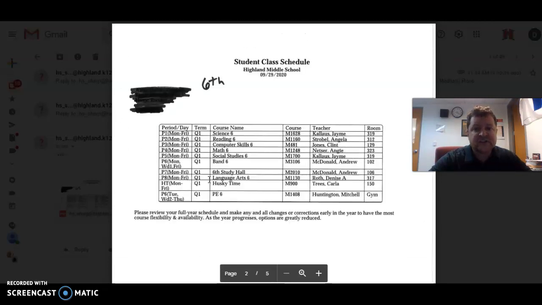So I'm going to show you another 6th grade schedule. This one has a student that is in band. Looking at 6th period again, Monday, Wednesday 1, and Friday, this student is going to attend band. As I said earlier, the week of October 5th will be a Wednesday 1 week, or a W1 week. So this student is going to have band on Monday, Wednesday, and Friday. Then they will have PE on Tuesday, Thursday.